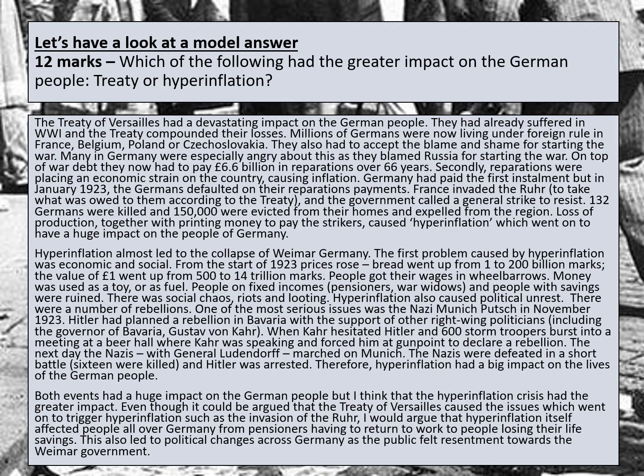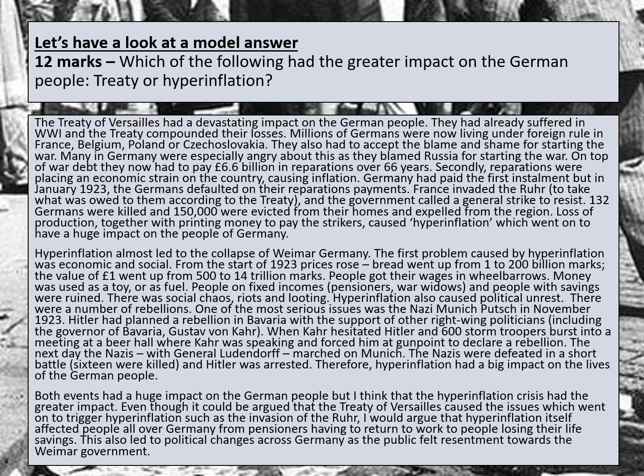So listen up. The Treaty of Versailles had a devastating impact on the German people. They had already suffered in World War I, and the treaty compounded their losses. Millions of Germans were now living under foreign rule in France, Belgium, Poland or Czechoslovakia. They also had to accept the blame and shame for starting the war. Many in Germany were especially angry about this, as they blamed Russia for starting the war. On top of war debt, they now had to pay 6.6 billion in reparations over 66 years.